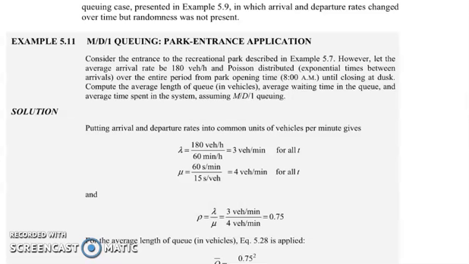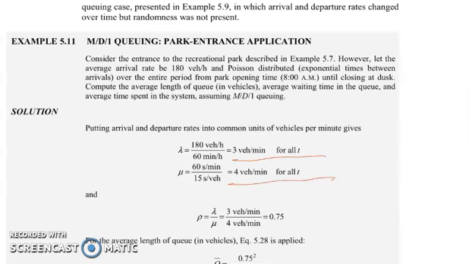And our average departure rate: based on the previous problem, it took 15 seconds to distribute the brochure, so the average departure time is 15 seconds per vehicle. Let us convert this into minutes. Our arrival rate will be 3 vehicles per minute for all t. Then our departure rate is 4 vehicles per minute for all t.